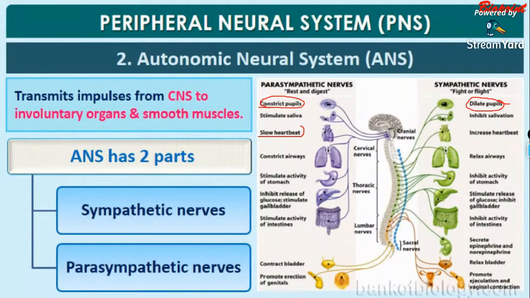The parasympathetic nervous system reduces the heartbeat, and the sympathetic nervous system increases the heartbeat. That is the most important function of the sympathetic and the parasympathetic nervous system.